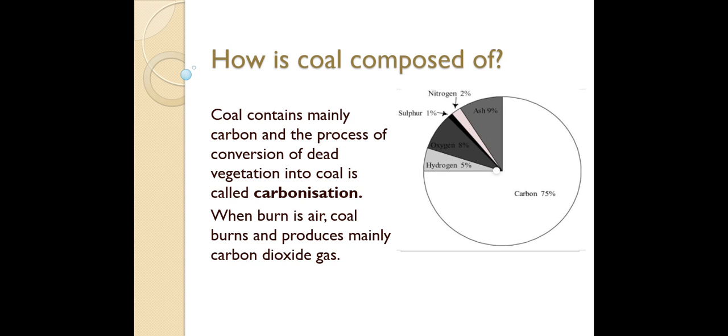So, there is a chart for you, students. This shows the percentage of elements present in coal. Now, if you see, carbon is present in a huge amount in coal. 75% is carbon. Then next is some 9% of S, then hydrogen 5%, sulfur 1%, nitrogen 2%, and there is oxygen also, 8%. So these are the elements which are present in coal.